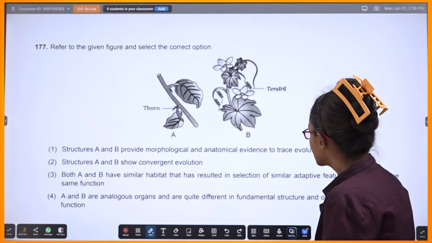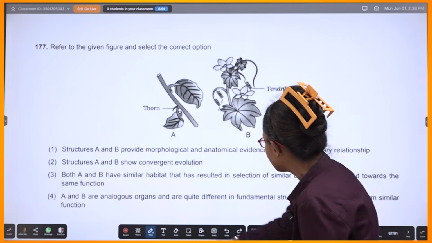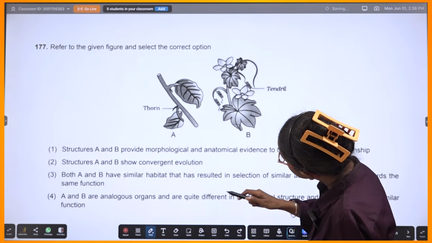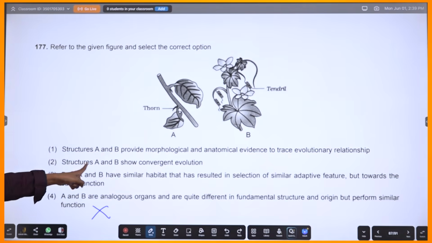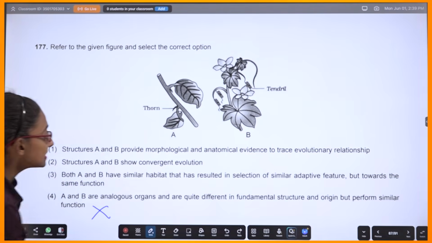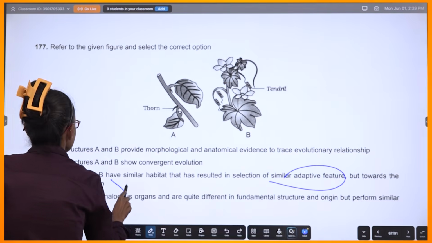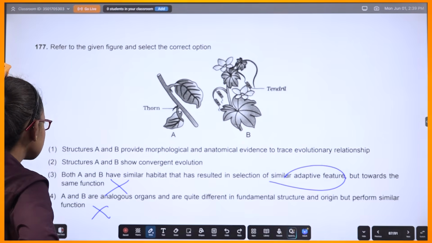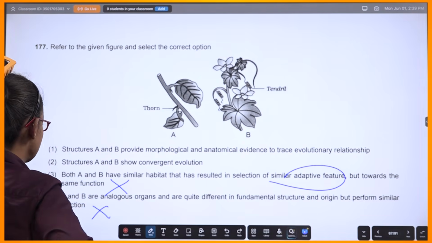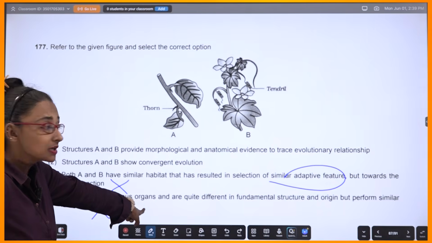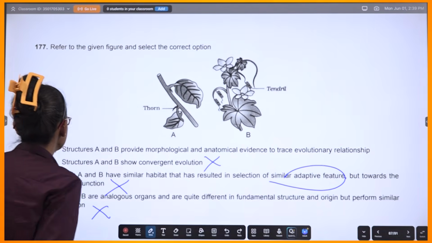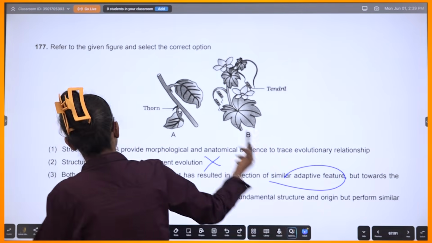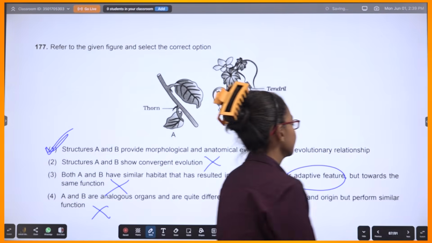So they have given you two structures, and what exactly is it? A and B are analogous organs and are quite different in fundamental structure and origin, but perform similar function. False. Both A and B have similar habitat that has resulted in selection of adaptive feature. I don't know. So that's false. Structures A and B show convergent evolution. So if the analogous organ statement is wrong, then automatically the convergent evolution statement will also be wrong. They provide morphological and anatomical evidence to trace evolutionary relationship. First option. Okay.